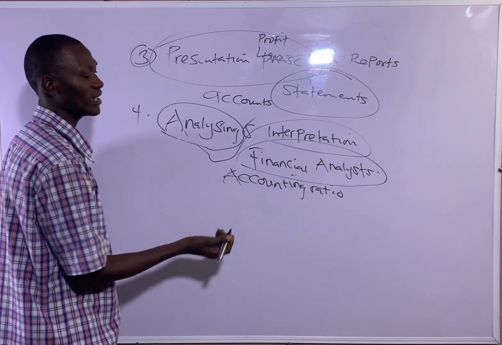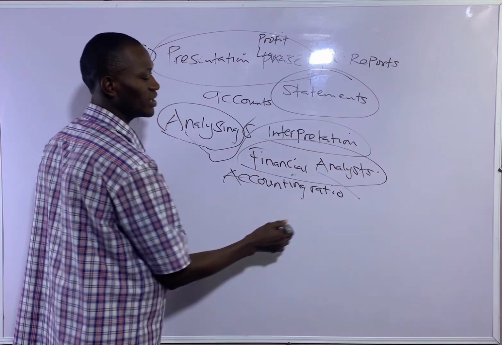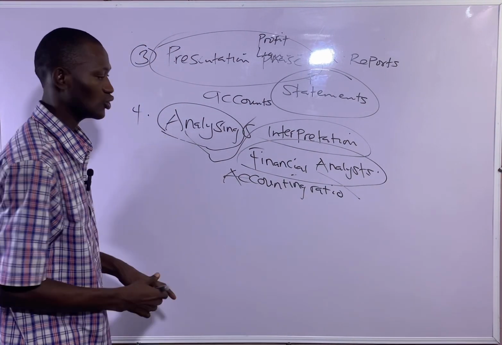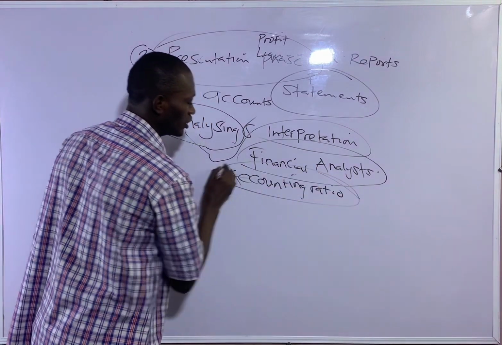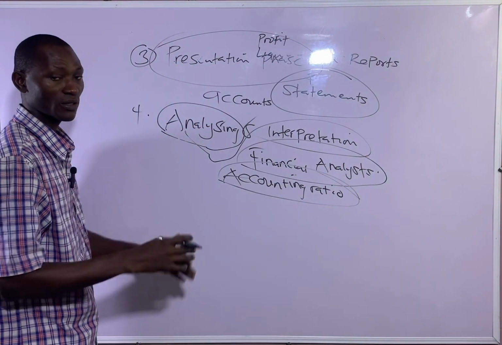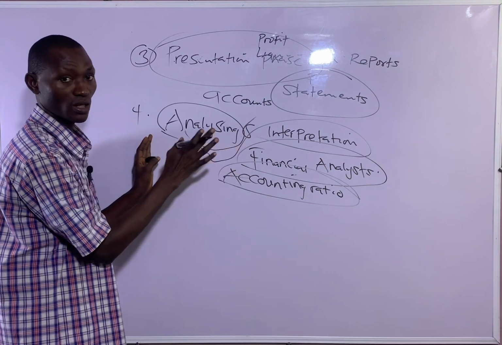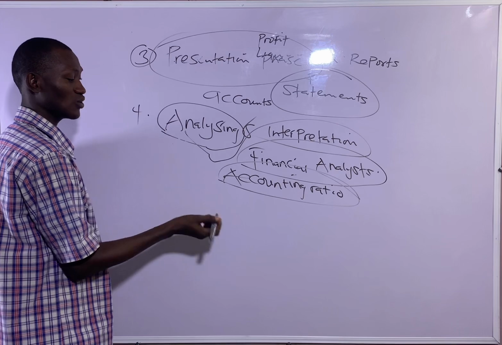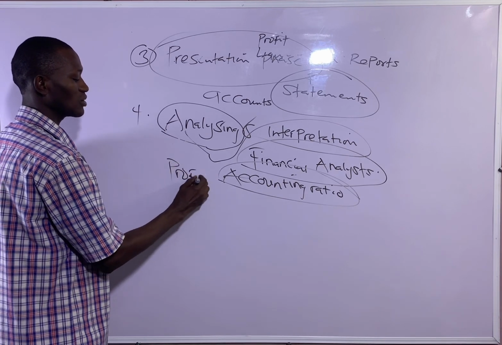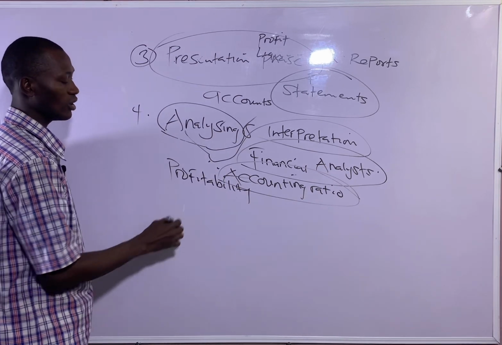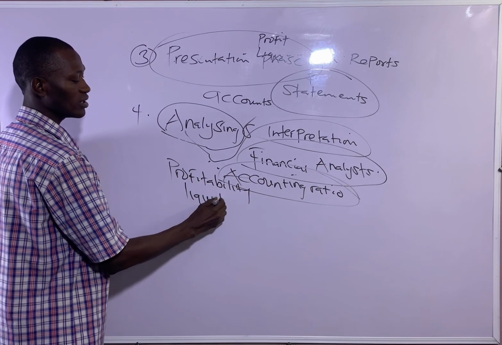And I did say that the financial analysts analyze the financial statement by making use of accounting ratios. Then the accounting ratio, what's the essence of it? What will it show as regards the analyzing of the financial statement? Number one is that it will show the profitability of the business. So we have the profitability ratio. It will also show the liquidity of the business.